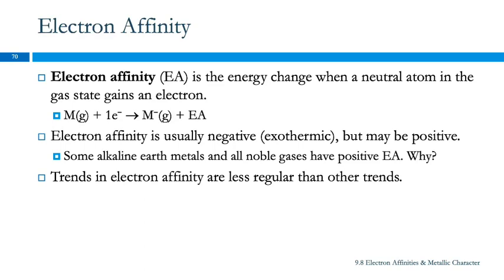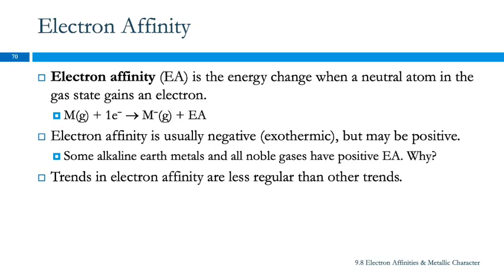Because they were in a good place to start with. They are happy where they are. And if I take on that extra electron, it's not going to work anymore. The kids don't fit in the minivan anymore, right? So you've got to pay me for my trouble. Most of them are negative, meaning I'm getting an electron, I pay you some money for the electron. But some of them are positive. Alkaline earth metals sometimes do that too, because they want to lose an electron, they don't want to gain one. It's going in the wrong direction, right?